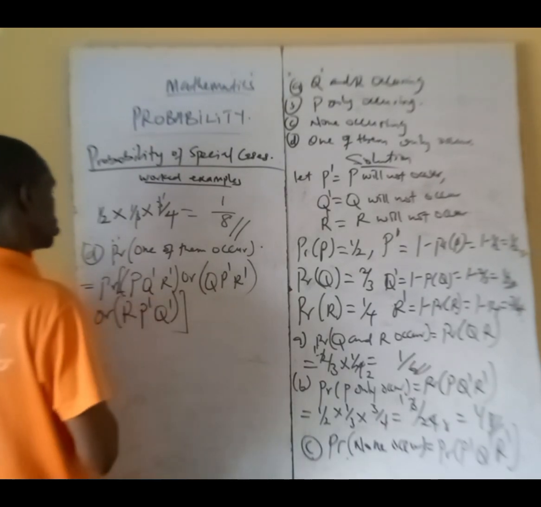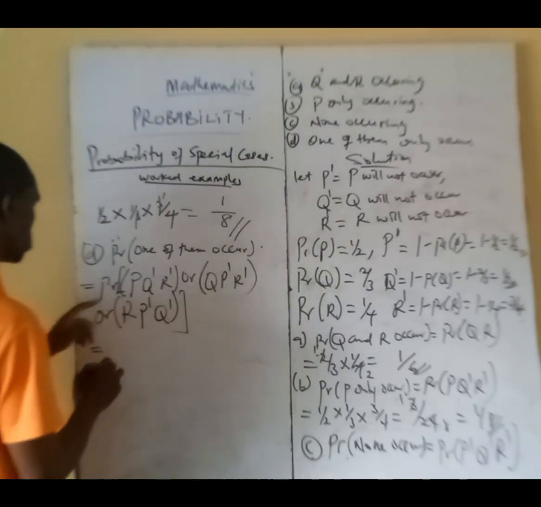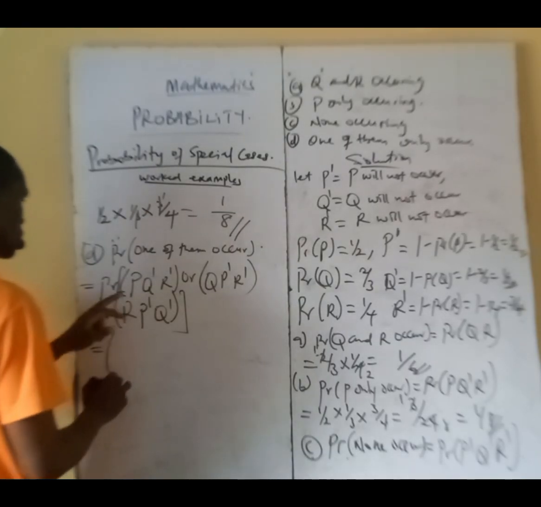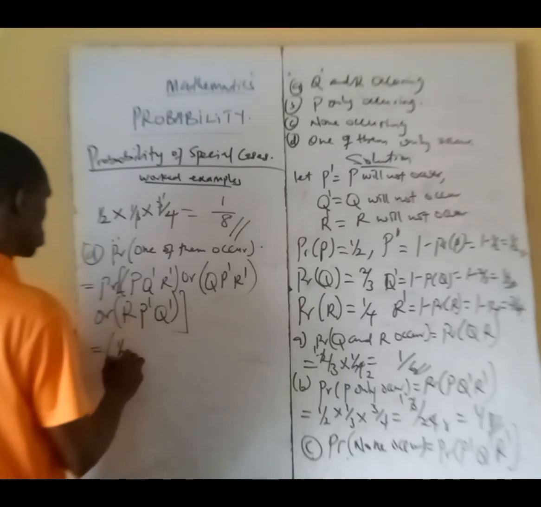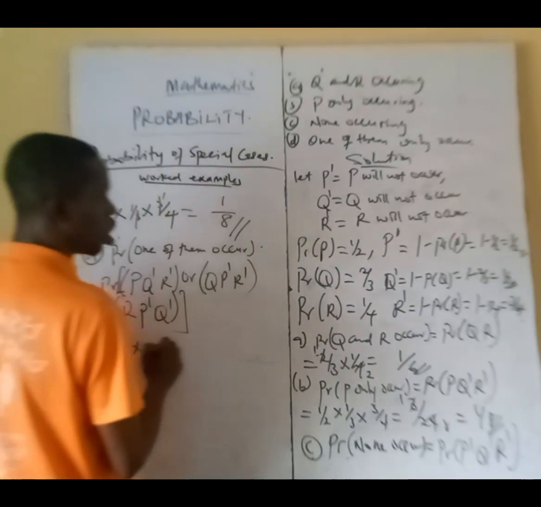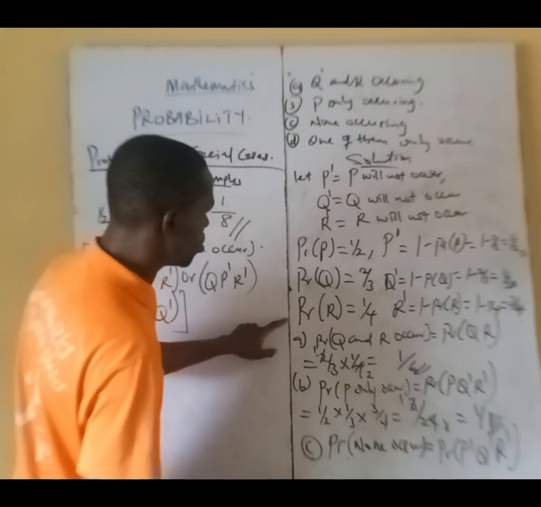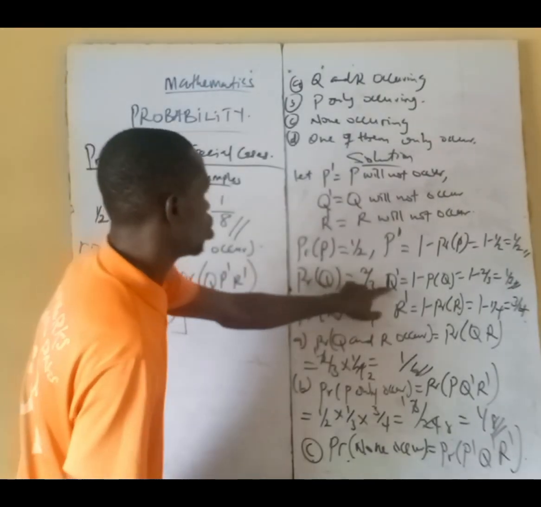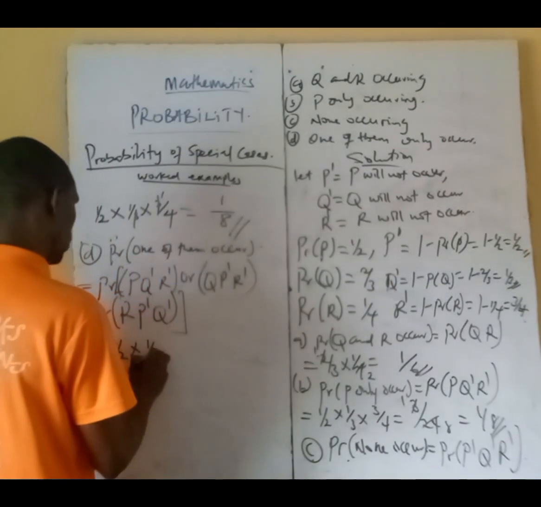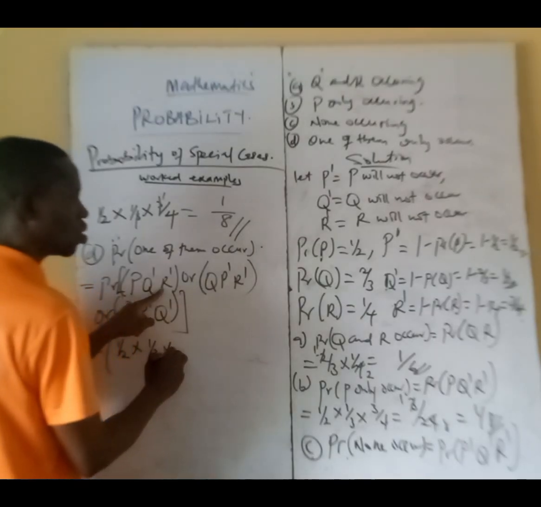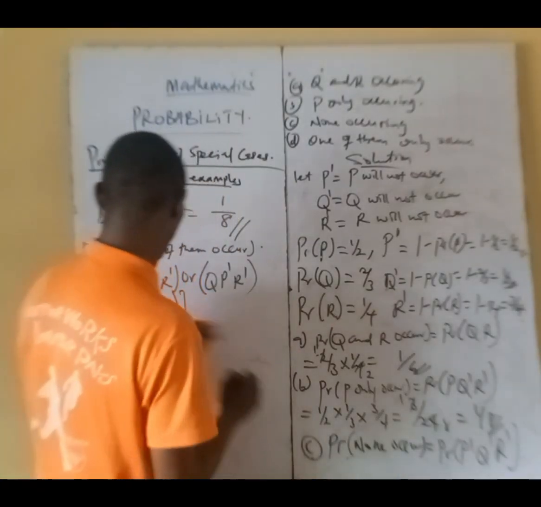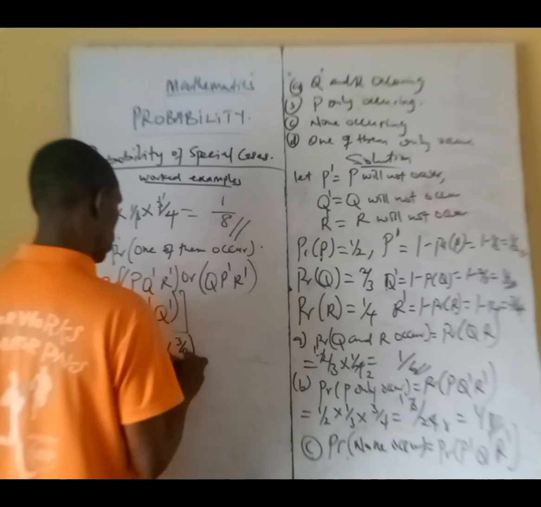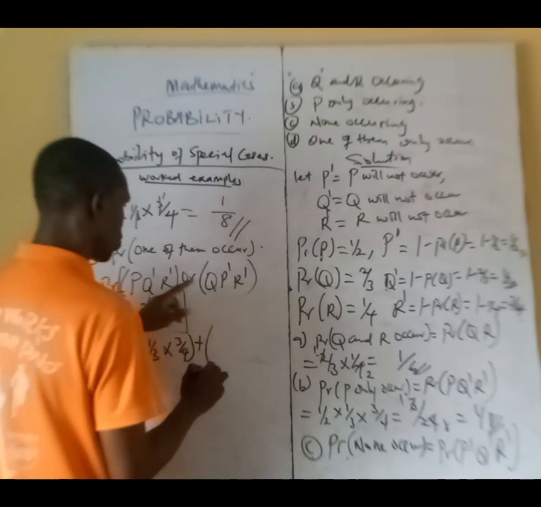So P occurs is 1/2, Q did not occur 1/3, R did not occur 3/4. Or means plus.